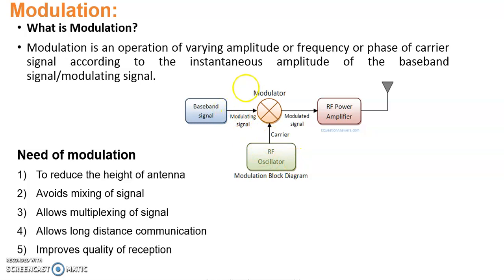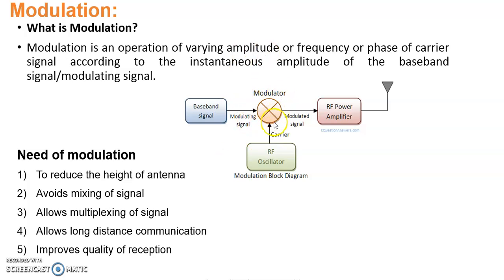And second, we change the frequency of the carrier signal in proportion to the instantaneous amplitude of the modulating signal. That is called frequency modulation. And in the third case, we change the phase of the carrier signal in proportion to the instantaneous amplitude of the modulating signal. That is called phase modulation. For our discussion we have only two methods: amplitude modulation and frequency modulation.